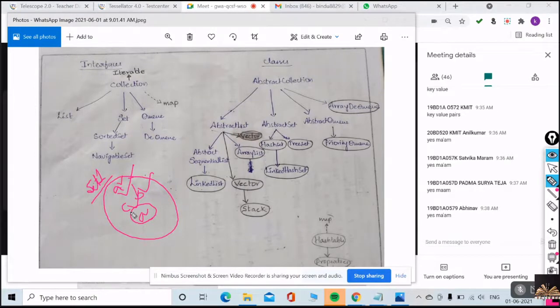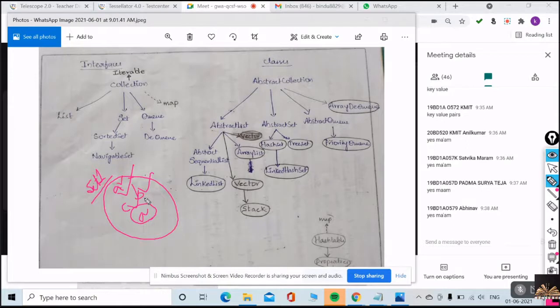It will give you elements in its own order. There is no element higher than any other element. Understood now?